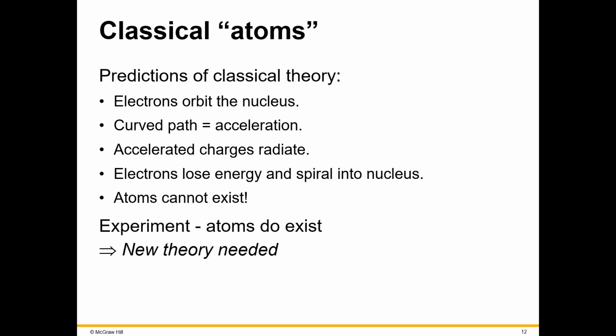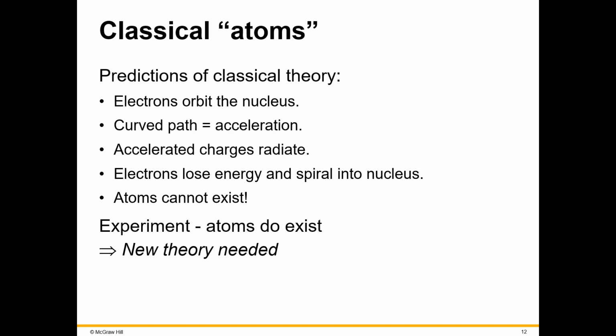The reason why we cannot have that model exactly like the solar system is that the electrons then would be traveling on a curved path. And as you recall from our chapter on motion, a curved path means that the velocity is always changing. Not the speed, but the velocity, because the direction is changing. Well, when you have a change in velocity, you have what's called acceleration. And if you have acceleration, that means the charges radiate and the electrons can lose energy and spin into the nucleus. If this happened, then we wouldn't have an atom.